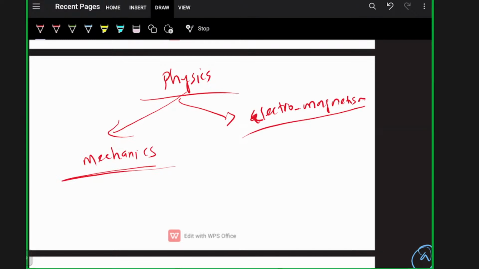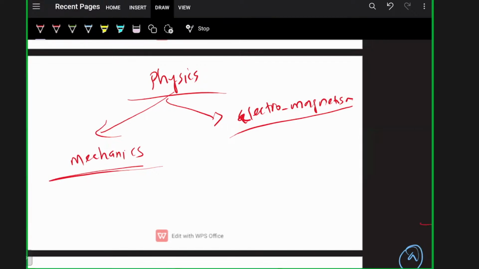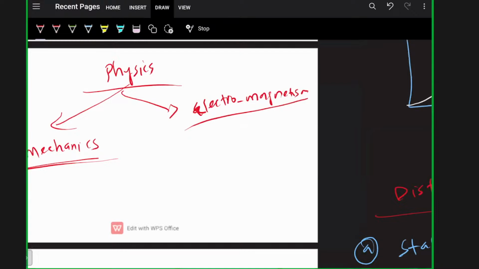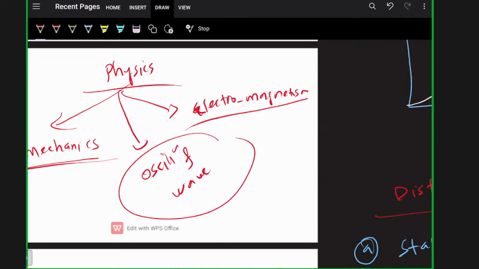Then come to chapters like thermodynamics, thermal properties of matter, and kinetic theory of gases. Before that, you have to see oscillation and waves also. These chapters also have some concepts.